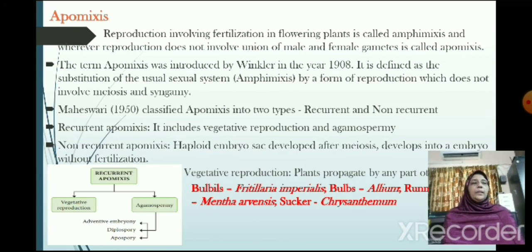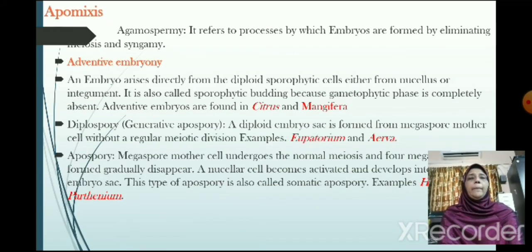The next one is agamospermy. It refers to the process by which embryo sacs are formed by eliminating meiosis and syngamy. What is adventive embryony? An embryo arises directly from diploid sporophytic cells, either from the nucellus or integument. It is also called sporophytic budding because the gametophytic phase is completely absent. Adventive embryos are found in Citrus and Mangifera.